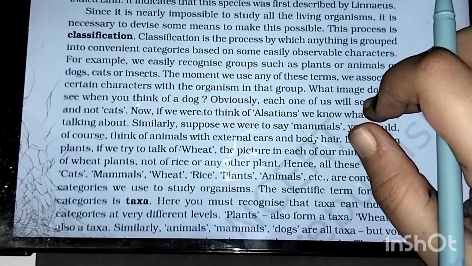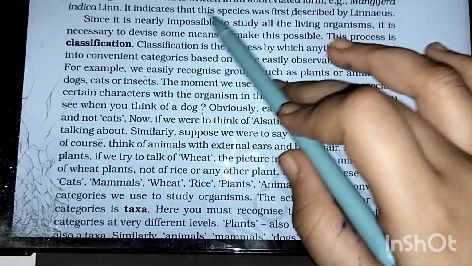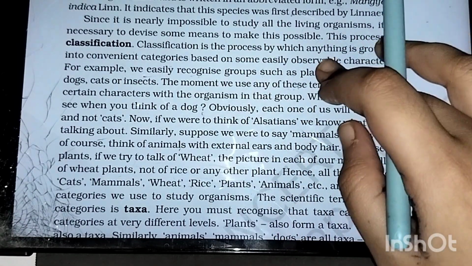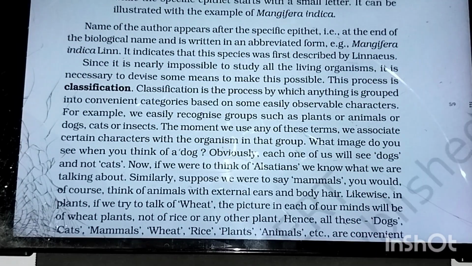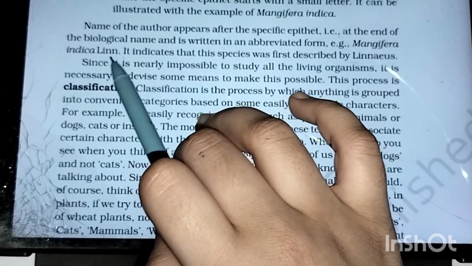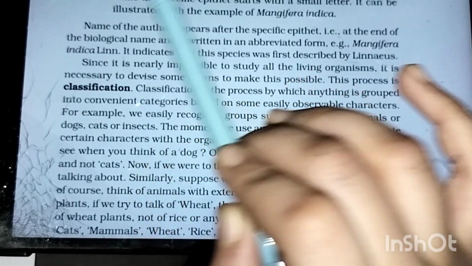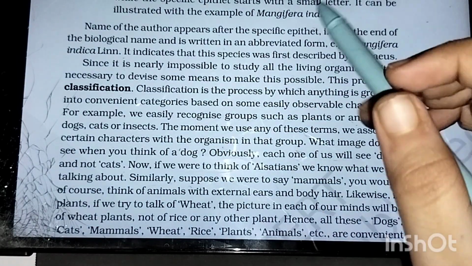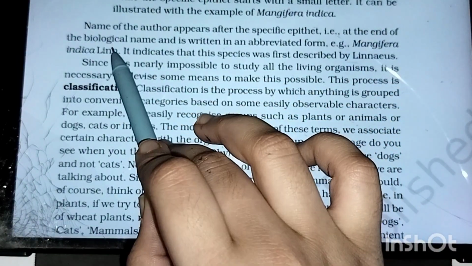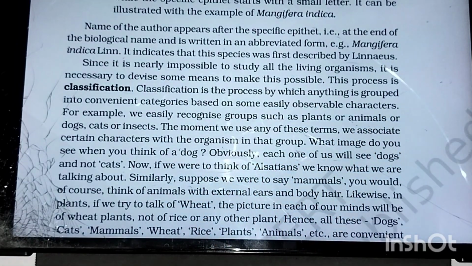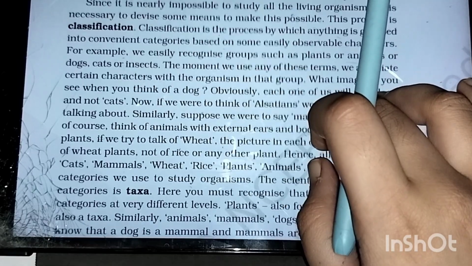The name of the author is written in abbreviated form at the end of the scientific name. The name Mangifera indica was given by Linnaeus, so it is written Mangifera indica Linn. This indicates that Linnaeus is the scientist here, and it is not written in italics; it is written in the normal way only. It indicates that this species was first described by Linnaeus. Are you getting the point here?